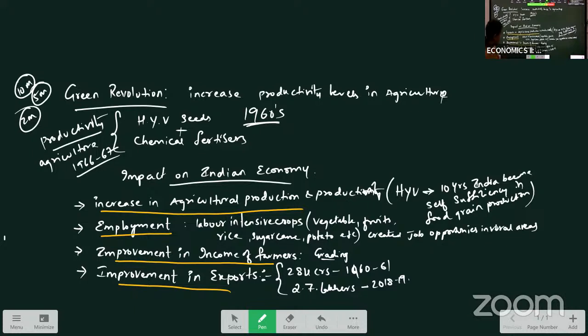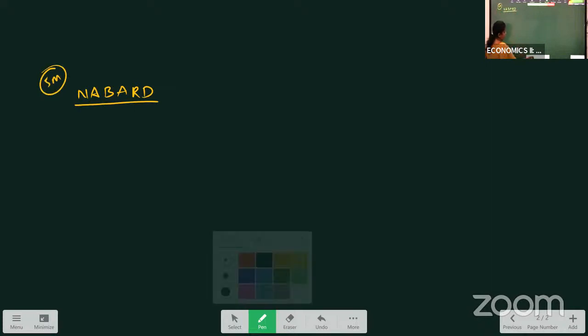Okay, so after this question, now let us discuss another important question from this chapter for 5 marks, that is NABARD. This question is important for 5 marks. Okay, what is NABARD? NABARD is National Bank for Agriculture and Rural Development.